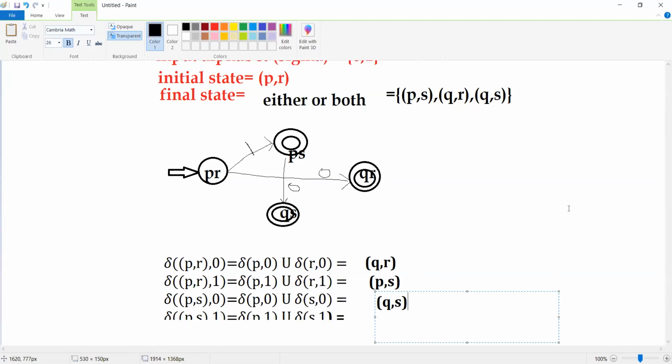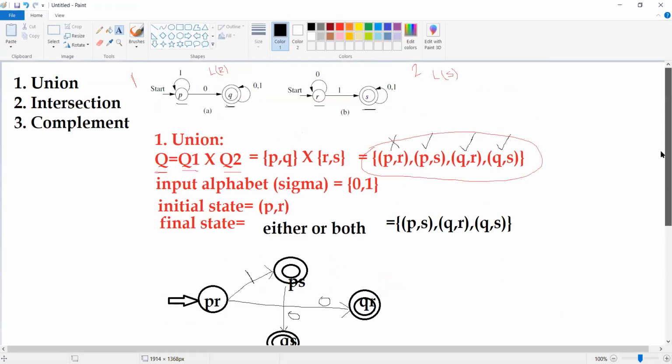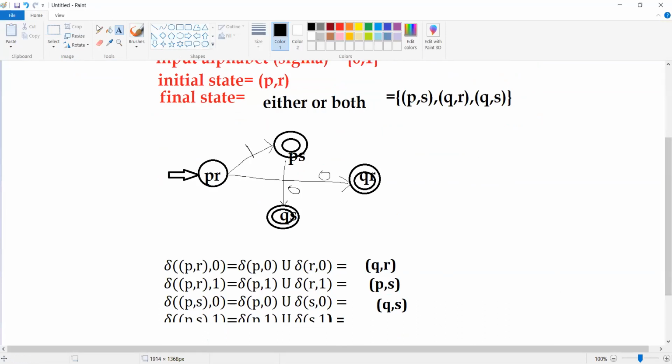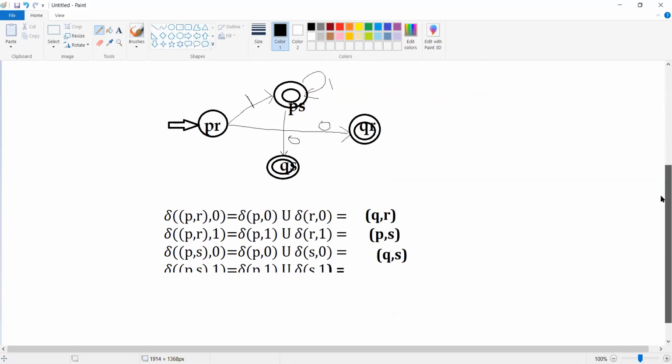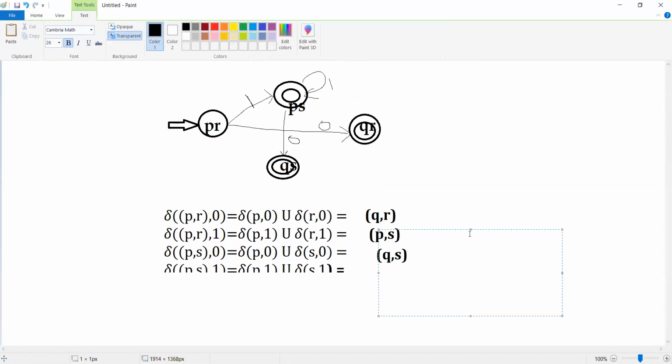Okay, then PS on 1. What is PS on 1? P on 1 will be P, S on 1 will be S. Now it will result in PS itself. So PS on 1 will be PS itself. Now I am going to write here. So PS on 1 will be PS.